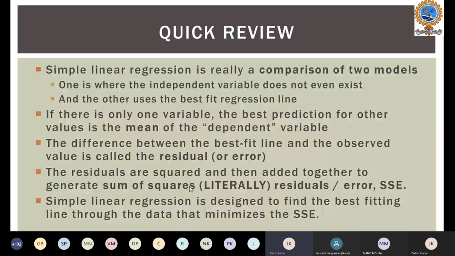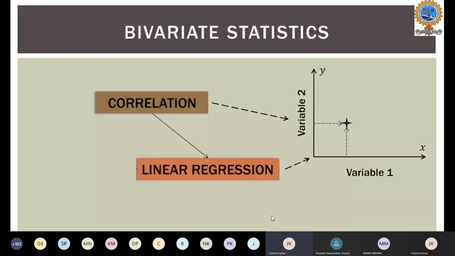So simple linear regression is designed to find the best fitting line through the data that minimizes this sum of squares residual error. So that is when we depend upon only one variable. Now let's go to the bivariate statistics. What I mean by bivariate is we will go for two variables. We'll add one more parameter in order to understand our model better.